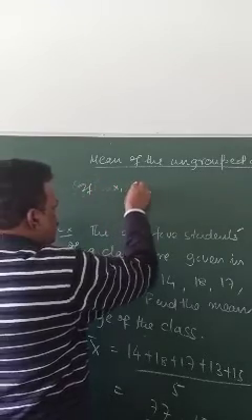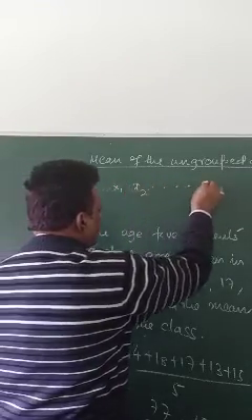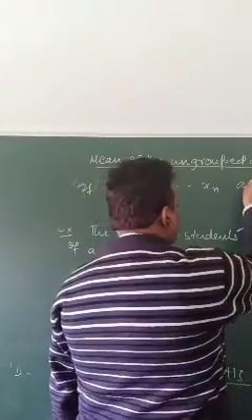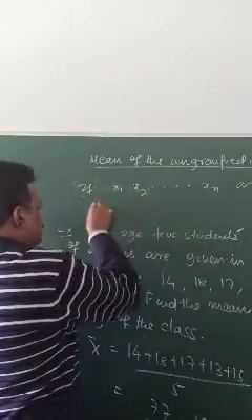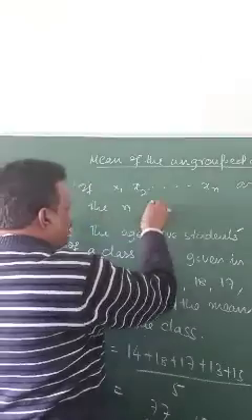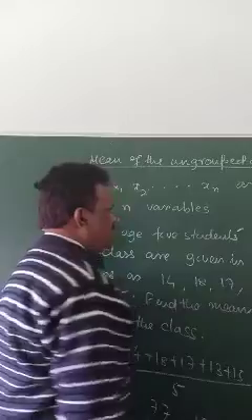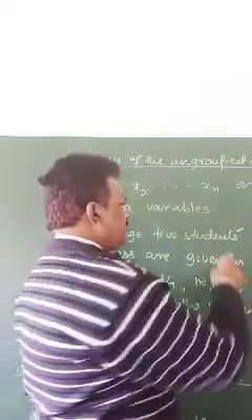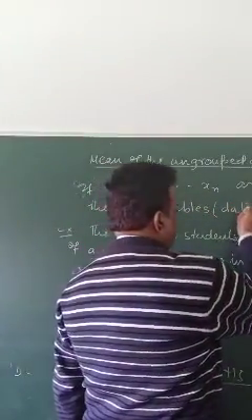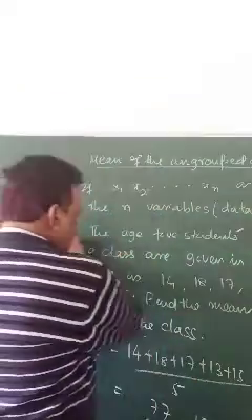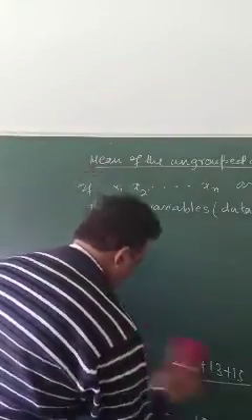If x1, x2, ..., xn are the n variables, n variables means data is here, then mean equals to,